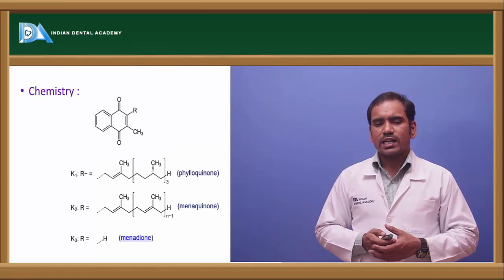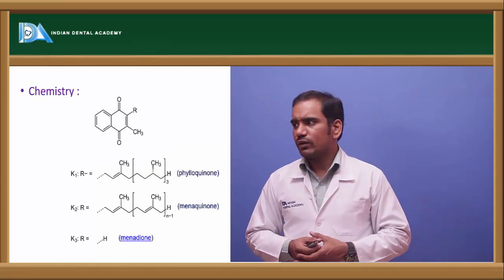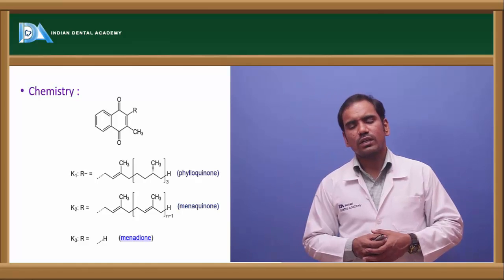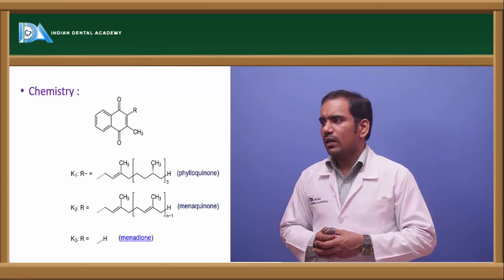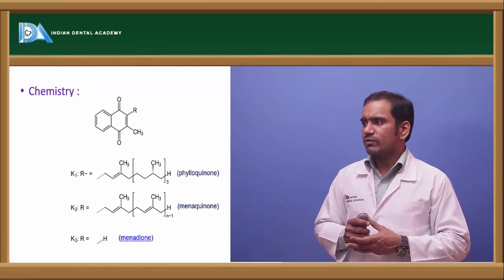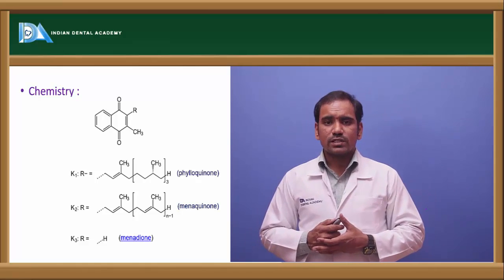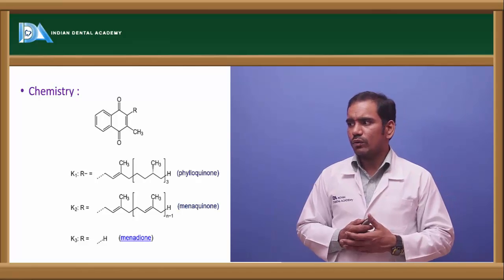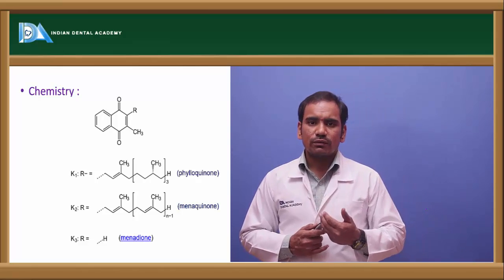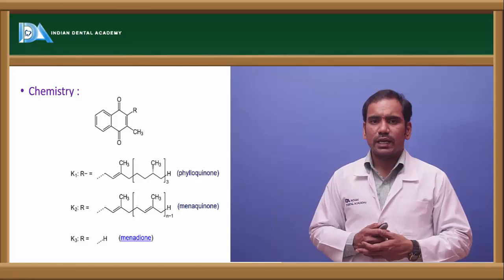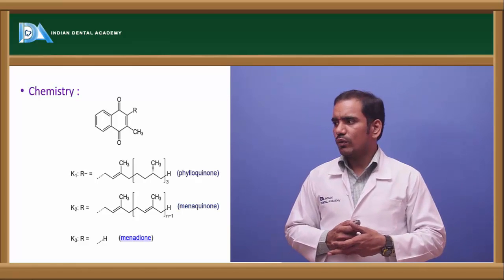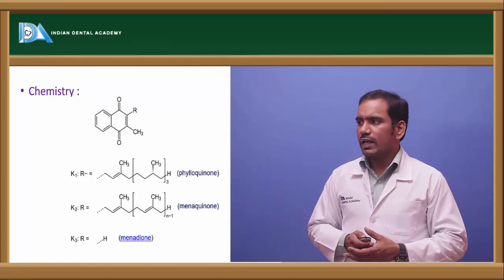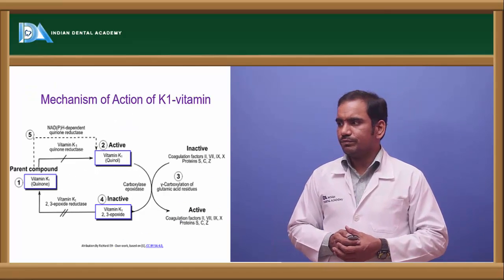So this K stands for coagulation, and the main function of vitamin K is that it is involved in coagulation. That's why it is named vitamin K. Coming to its chemistry, vitamin K has different forms: phylloquinone, menaquinone, menadione. These are the different forms which have vitamin K activity. Menadione is a synthetic preparation, and phylloquinone and menaquinone have the vitamin K function.